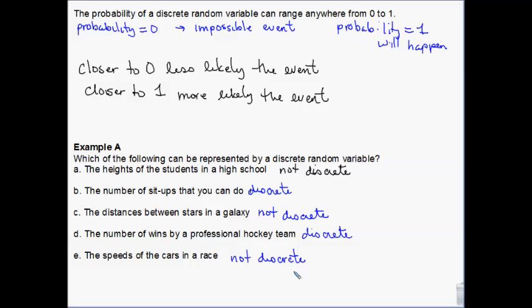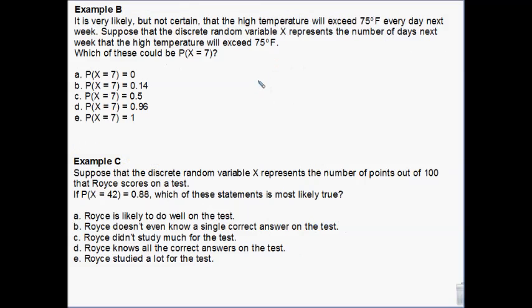If it's got fractions or decimals, it's most likely not discrete. But you want to do a little bit more looking and thinking about it. Does that make sense? Yes? No? Okay. All right. Okay. It is very likely, but not certain. Not certain means it's not 1. That the high temperature will exceed 75 degrees every day next week.